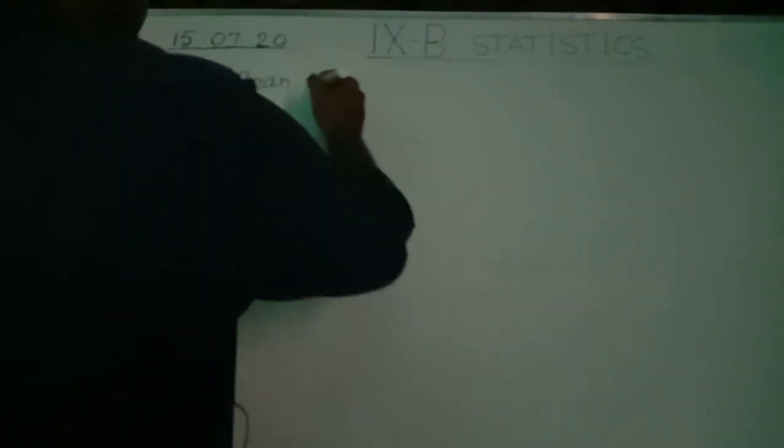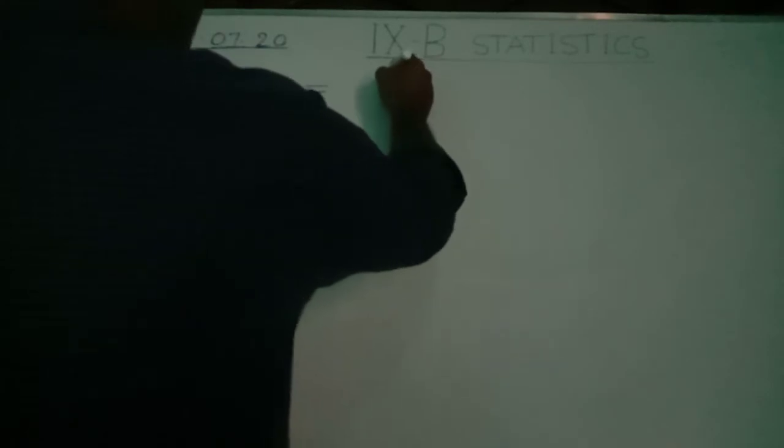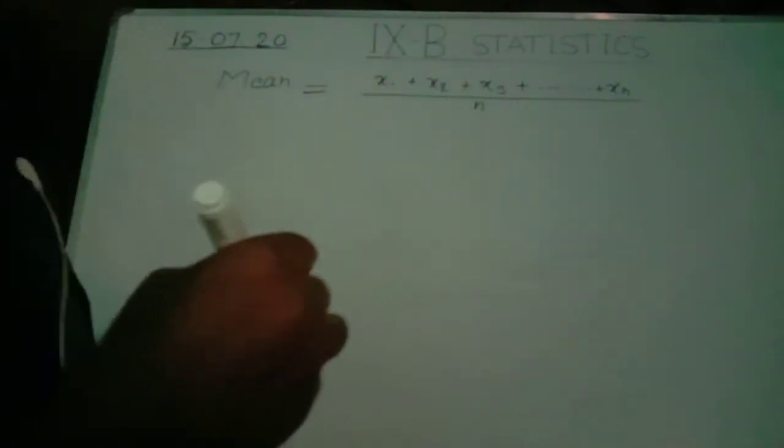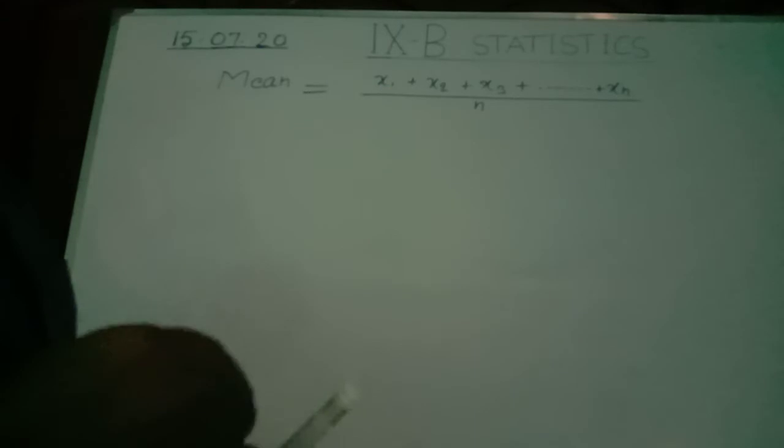So mean equal to the sum of variables x1 plus x2 plus x3 plus dot dot dot plus xn by the number of variables, that is n. This is the formula to find the mean.